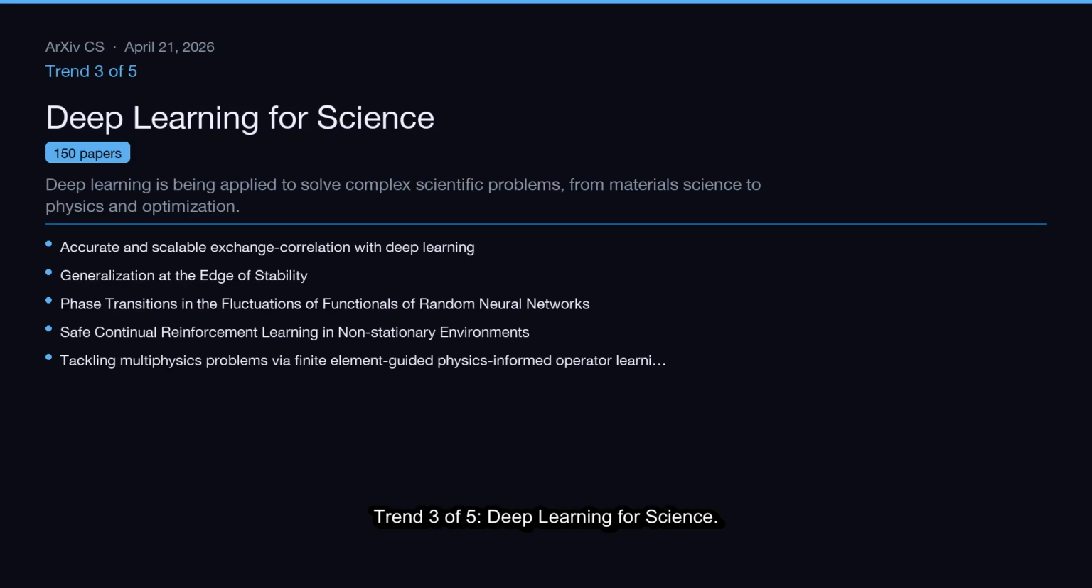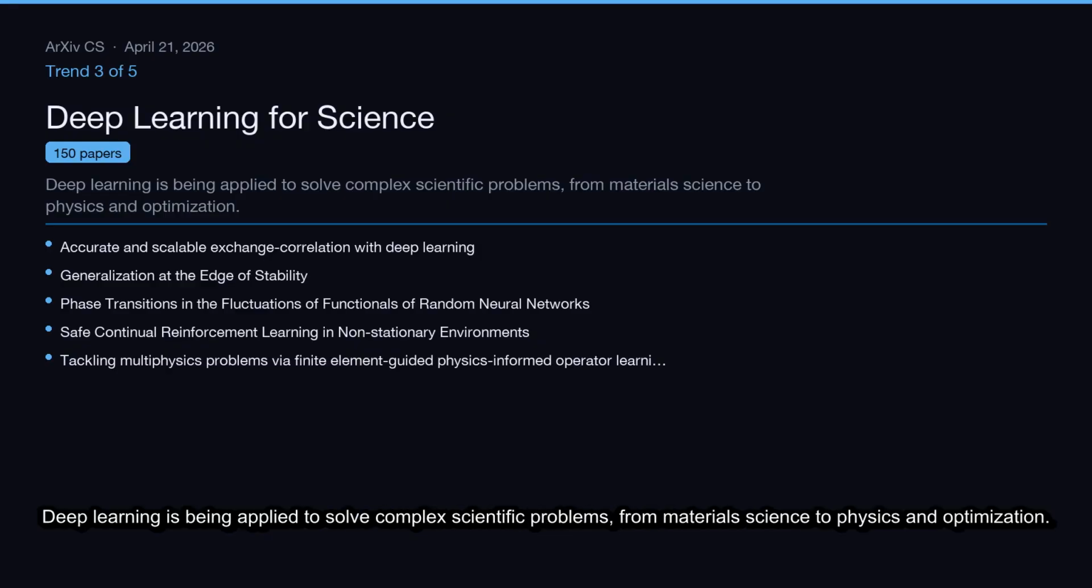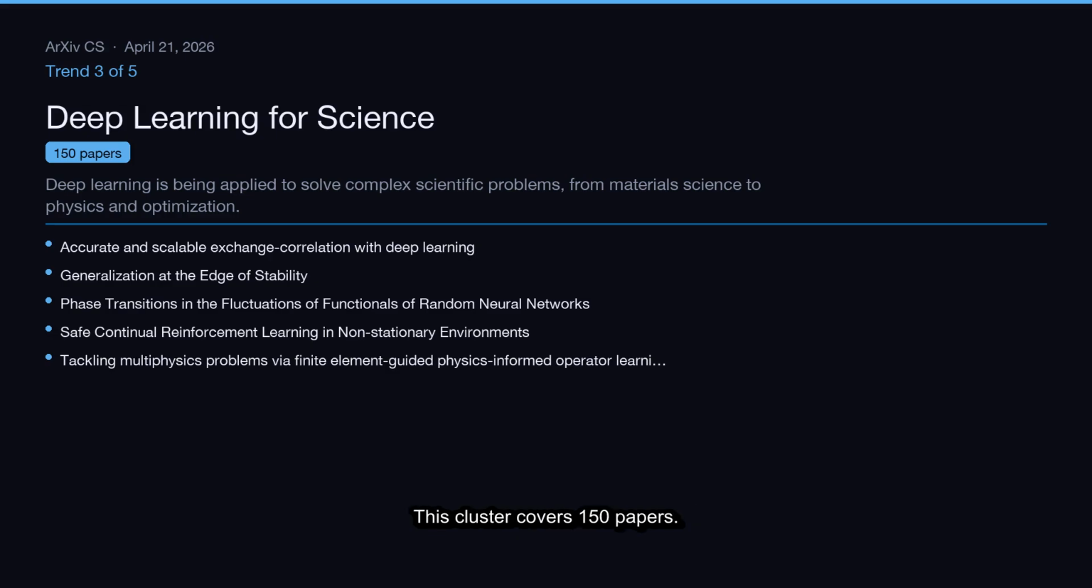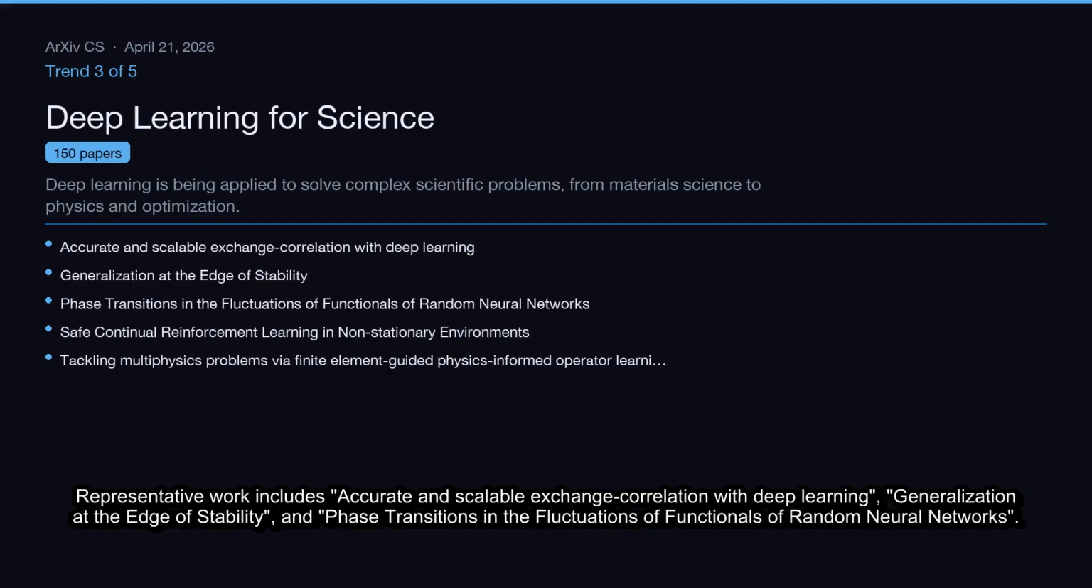Trend 3 of 5, Deep Learning for Science. Deep learning is being applied to solve complex scientific problems, from materials science to physics and optimization. This cluster covers 150 papers. Representative work includes accurate and scalable exchange correlation with deep learning, generalization at the edge of stability, and phase transitions in the fluctuations of functionals of random neural networks.